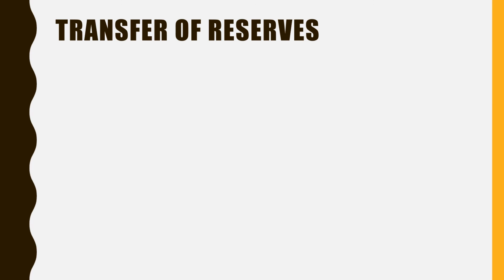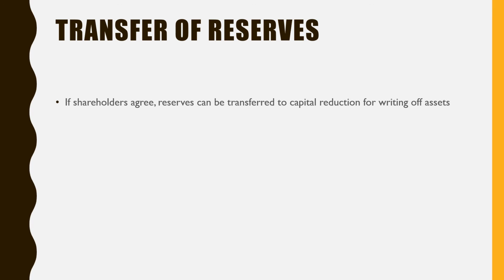Then sometimes the equity shareholders sacrifice their claim on reserves, and these reserves can be used for writing off the assets or the losses. Then the reserves amount will be transferred to capital reduction. So reserves are going to be cancelled, so they will be debited and capital reduction account will be credited.